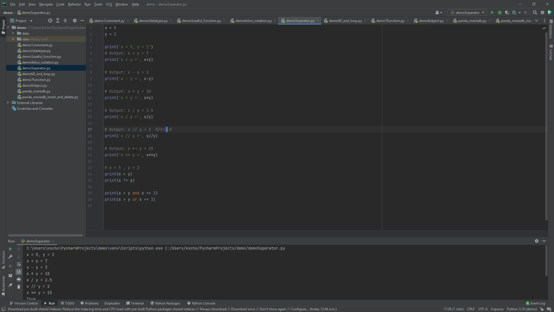And the double star means the power of. So it is more like x to the power of y. In my example, it should be 5 to the power of 2, which will be 5 times 5 equal to 25.